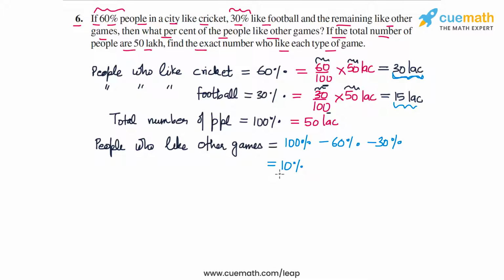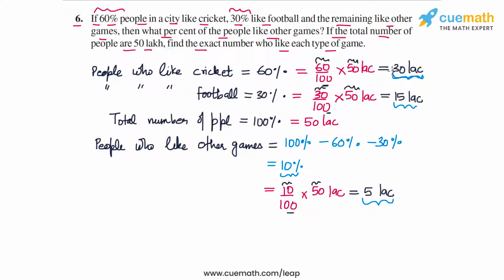So people who like other games, which is 10%, what is this equal to in absolute numbers? So this is equal to 10 by 100 of 50 lakh. What is 10 by 100 of 50 lakhs? So 10 into 50 is 500. 500 by 100 is 5. So this is equal to 5 lakh. So 5 lakh people like other games.